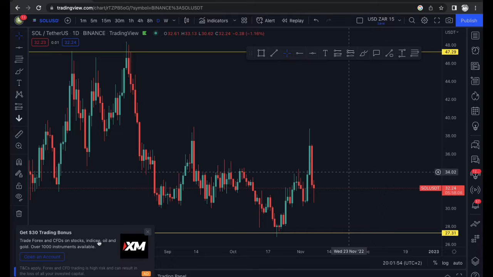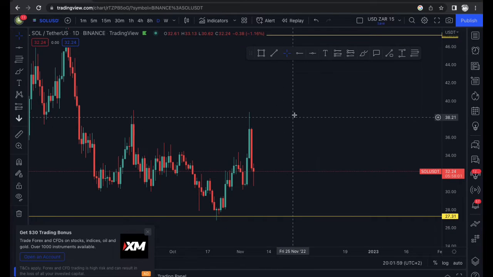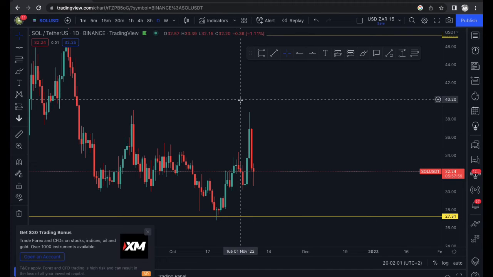But I'm not going to click that because this is a free account and it's going to ask me to sign up and do all these other funny things. But essentially, guys, what I'm doing is I'm mapping out areas of support and resistance where I expect the coin to go down to, or where I expect it to pick up.